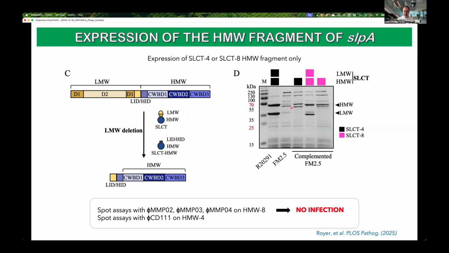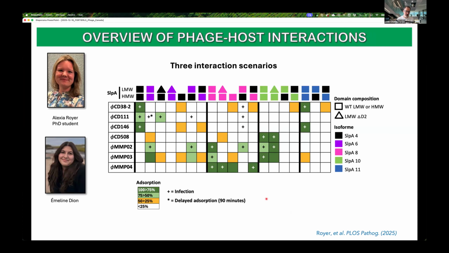We were successful, and we were able to express only the high molecular weight fragment of SLPA type 4 and 8. Unfortunately, when we did the infection assays, none of the phages tested were able to infect these variant forms. This suggested that they needed something else from the low molecular weight fragment to be able to infect. Just to summarize, we did a series of infection assays with these different variant isoforms, with different phages.